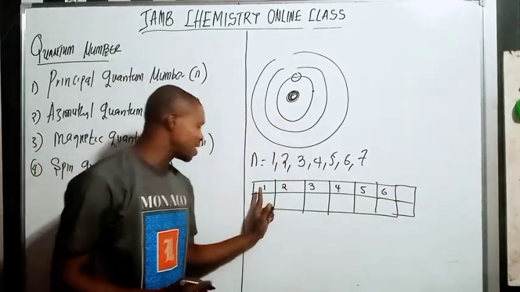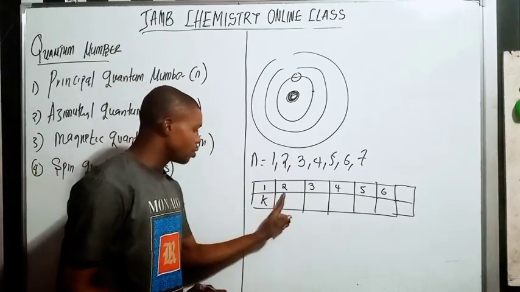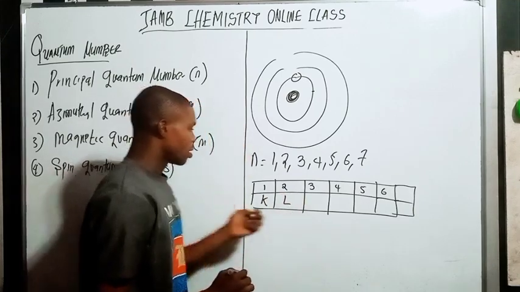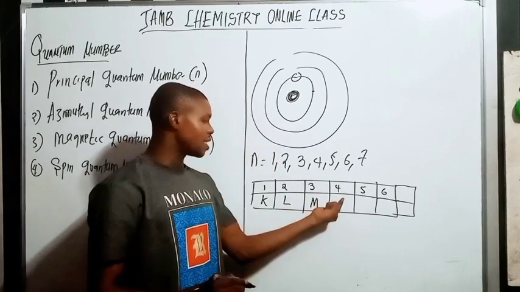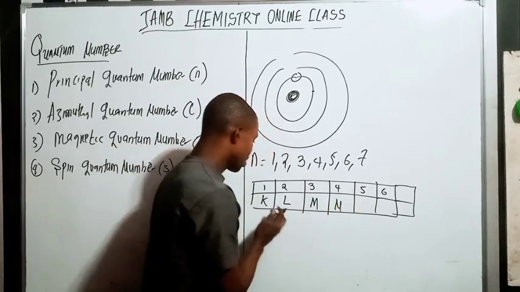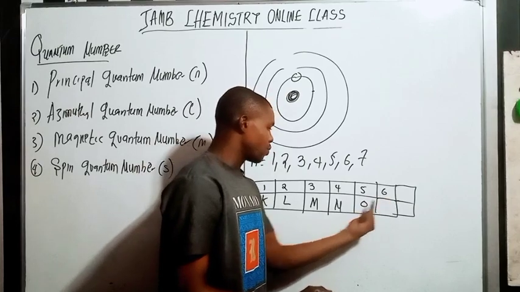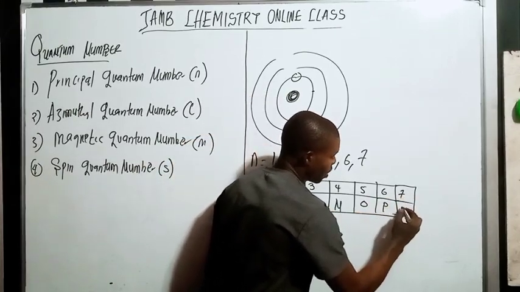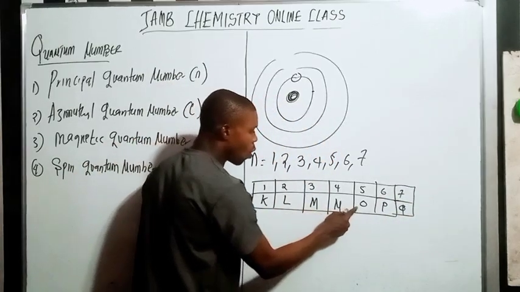The first energy level is K. The second energy level is L. The third energy level is M. The fourth energy level is N. The fifth energy level is O. The sixth energy level is P. And the seventh energy level is Q. So here we have K, L, M, N, O, P, Q.